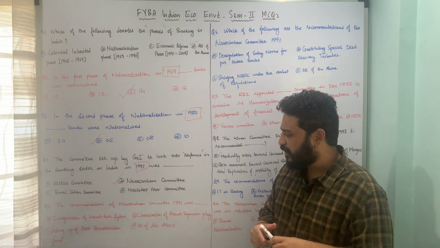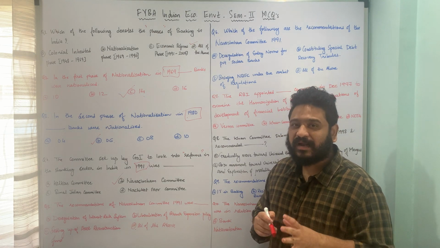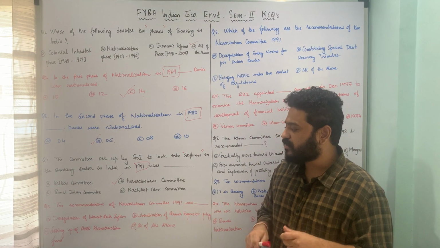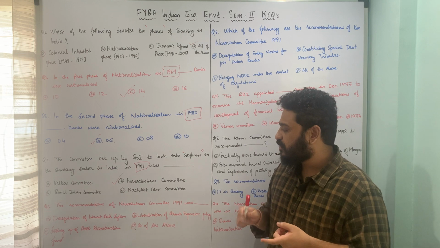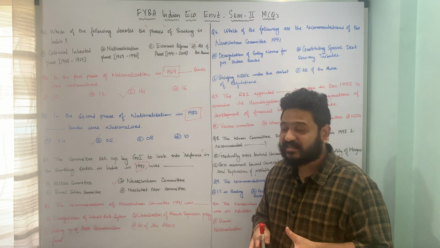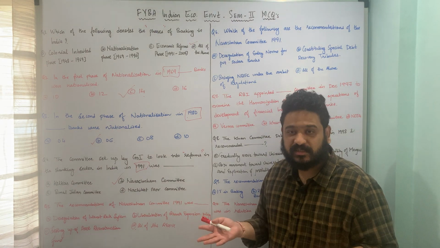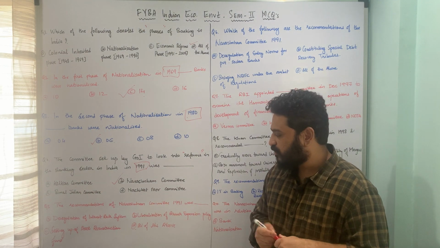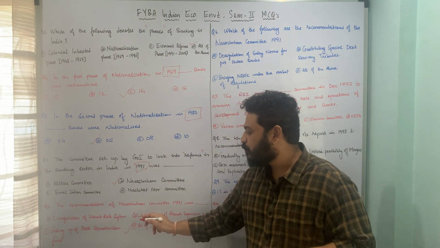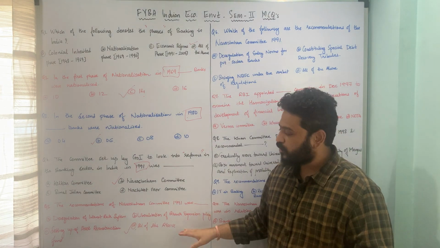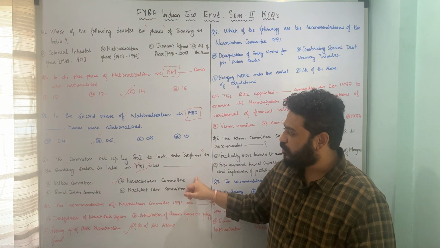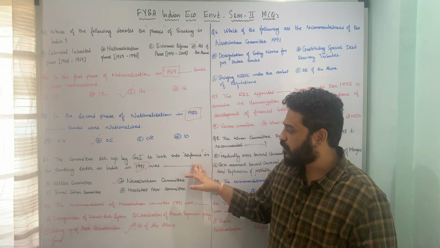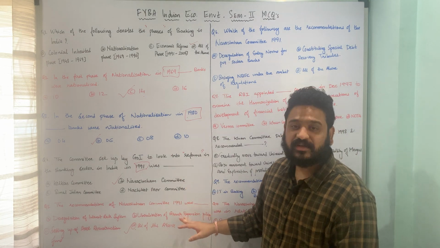Here again the recommendations are denoted by all these 3 points. That means deregulation of interest rate system, then liberalization of branch expansion policy, and then setting up of asset reconstruction fund. And therefore option D, all of the above, is the correct answer to this particular question. Very important questions, both these, question number 4 and 5, the Narsimham Committee and the recommendations of the Narsimham Committee.